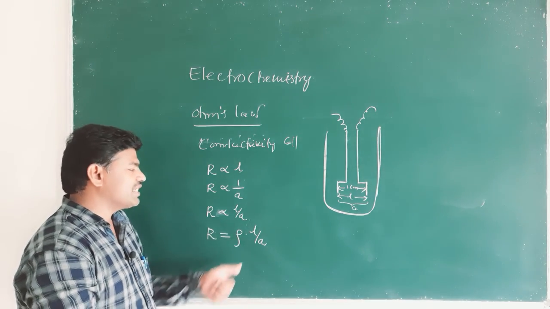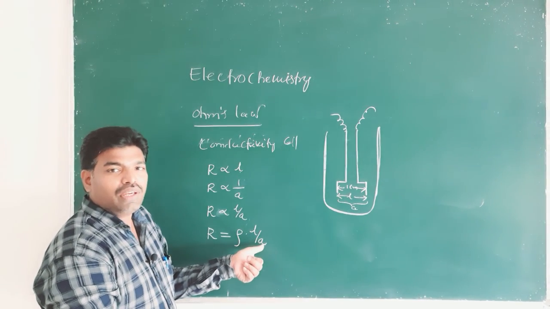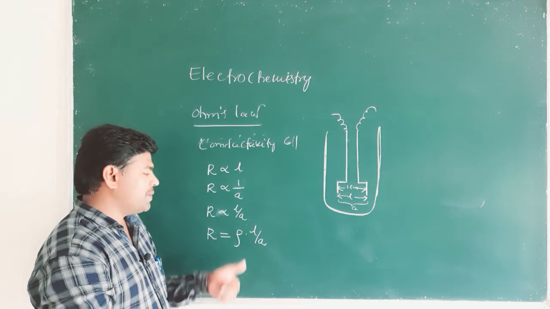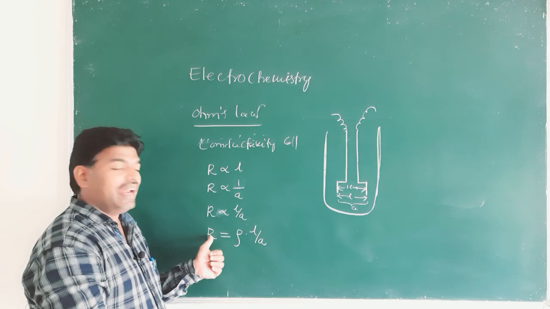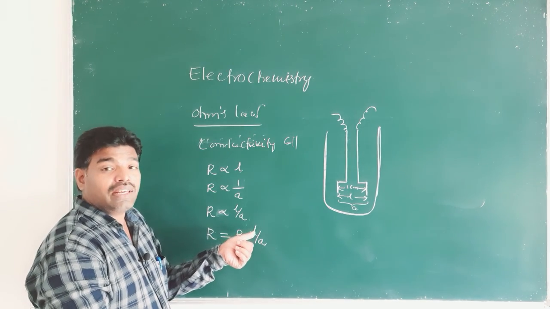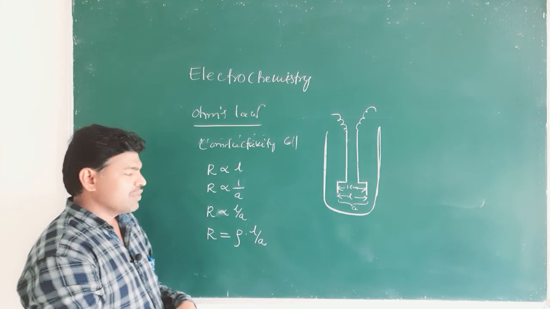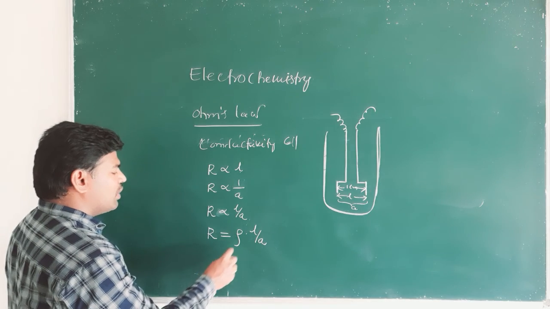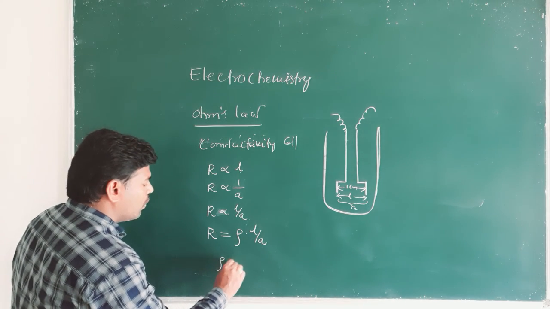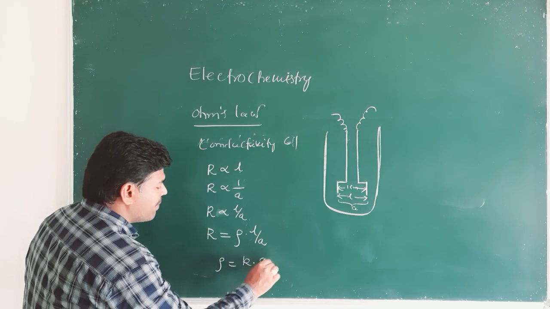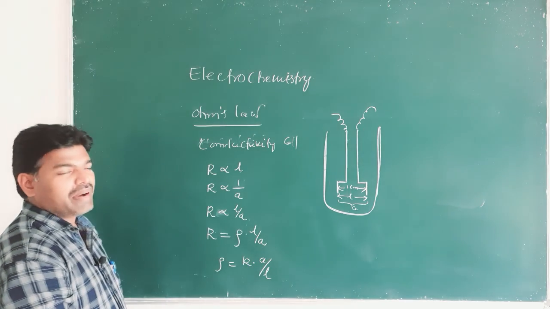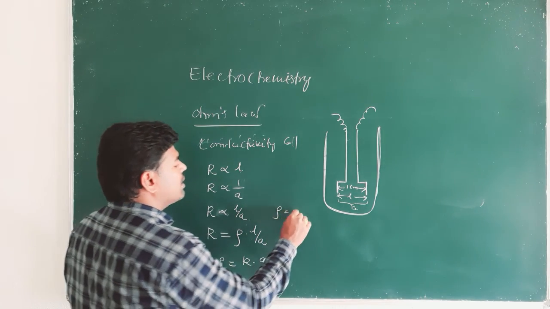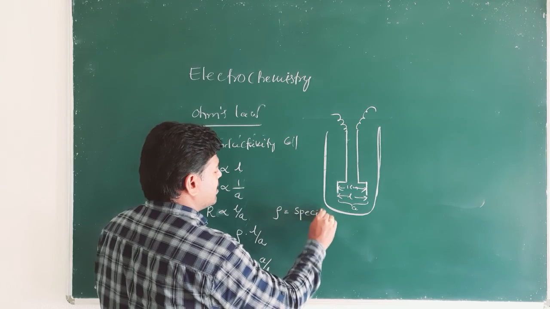Specific resistance is the resistance at 1 unit length and 1 centimeter square cross sectional area. So rho is equal to R into A by L, where rho is called specific resistance.